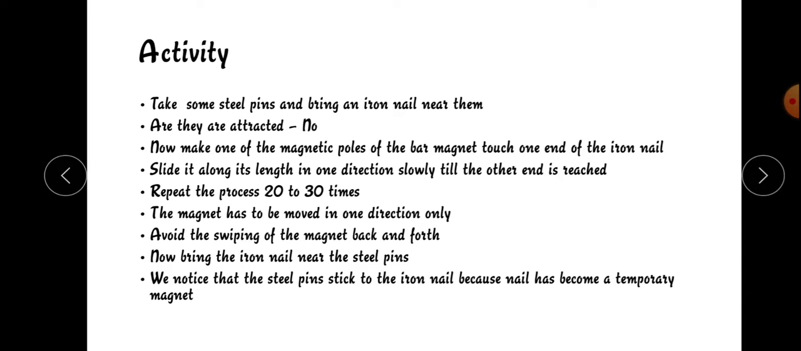Now repeat the process 20 to 30 times. The magnet has to be moved in one direction only.